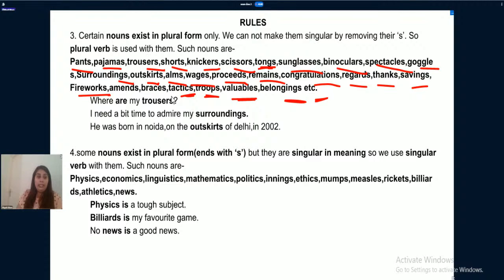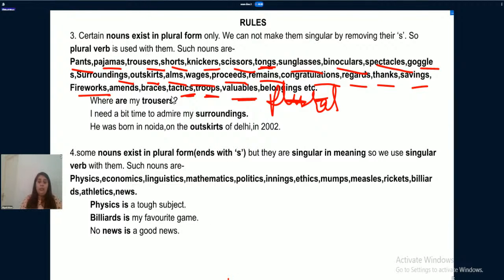All these nouns exist in plural form. We cannot make them singular. We cannot make these words singular by removing s from them. They exist like this only, and that's why we always use plural verb with them. Where are my trousers or where are my pants? I need a bit of time to admire my surroundings. He was born in Noida on the outskirts of Delhi.